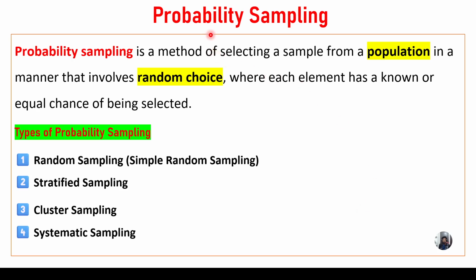So you see there are two types of sampling. The first one is probability sampling. So what is the meaning of probability sampling? It is a method of selecting a sample from the population in a manner that involves random choice. Okay, so we are going to select the population based on random choice where each element has a known or equal chance of being selected. So we have four types of probability sampling. We'll see the first one. The first one is called random sampling, which is also called simple random sampling.